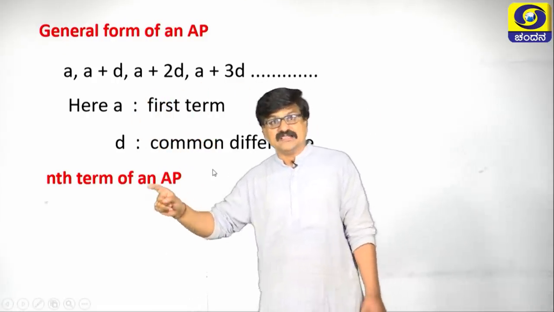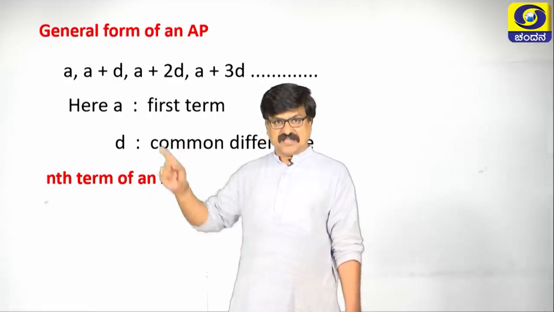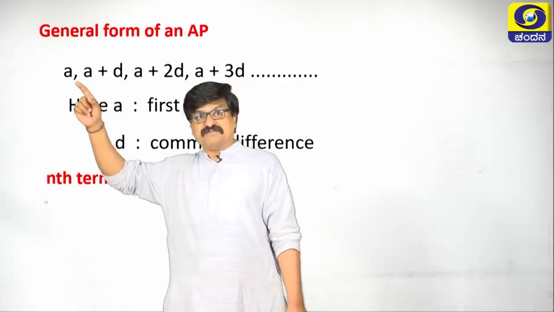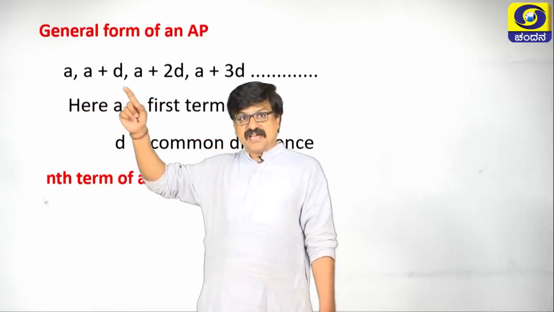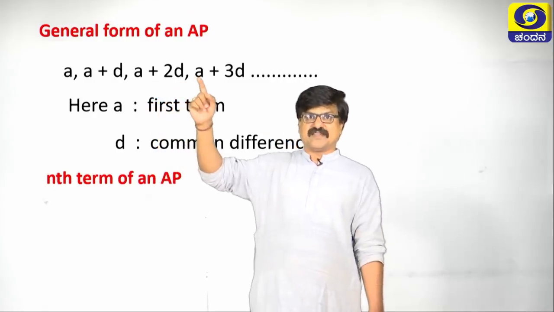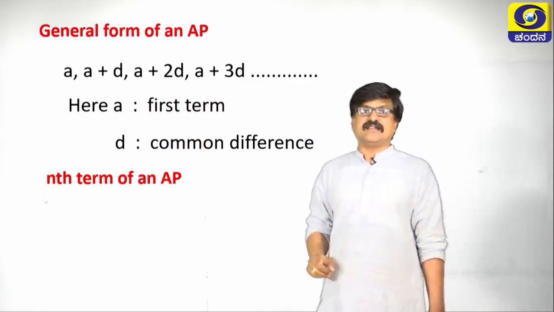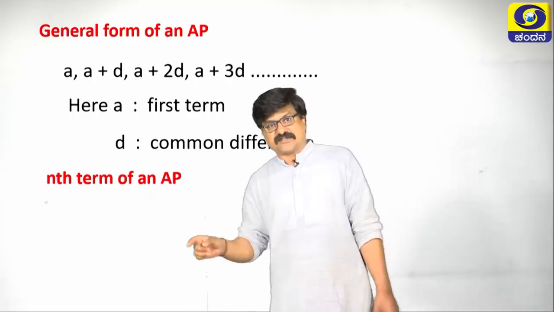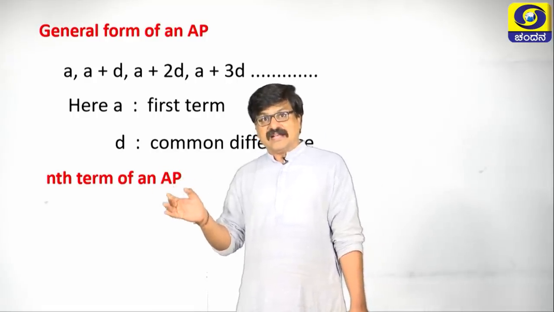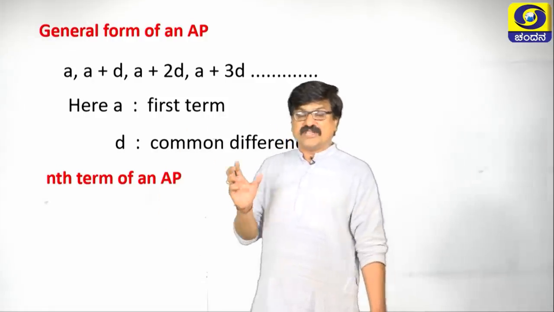So, in the nth term also A must be there, right. The next one is, other than the first term, in the remaining terms plus D is there, plus 2D is there, plus 3D is there. So, in the nth term also plus D, and along with D we are going to write its coefficient.